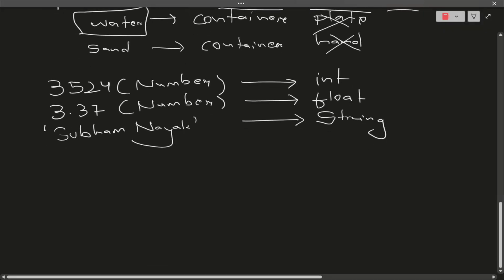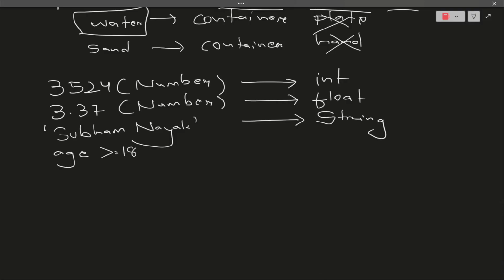If anywhere I want true or false, suppose I want to check whether his age is greater than or equal to 18 or not, what do I expect? I do expect yes or no, or true or false. For that I will be using the boolean data type. This is just the introduction; we can go deeper into this.